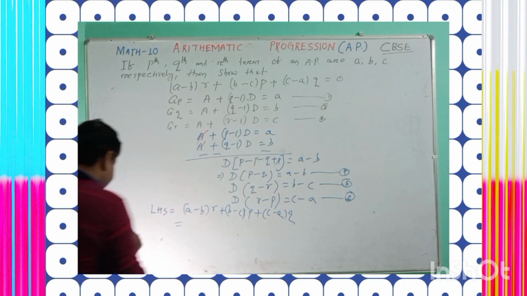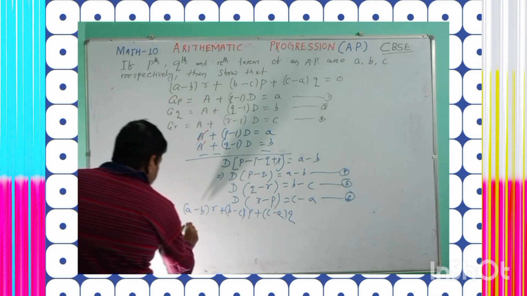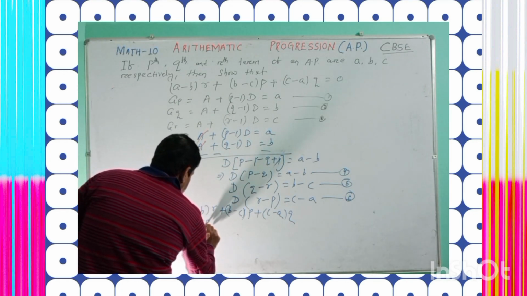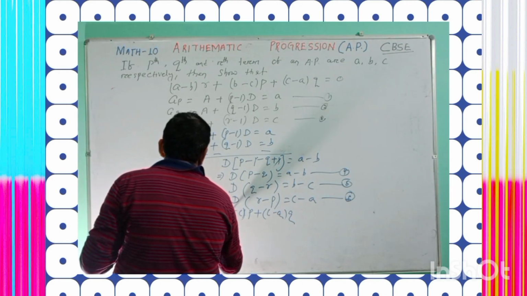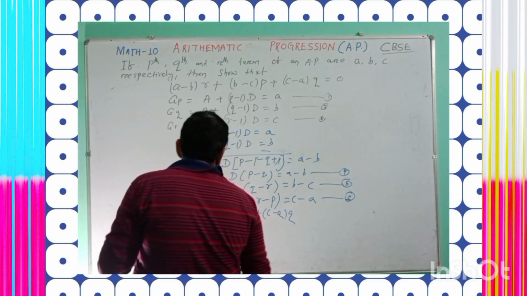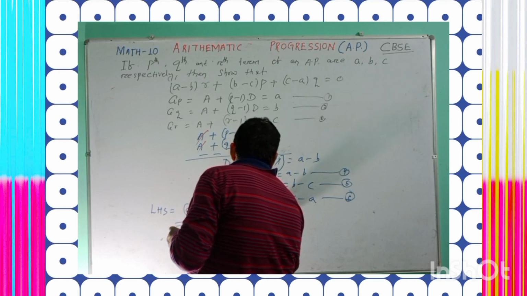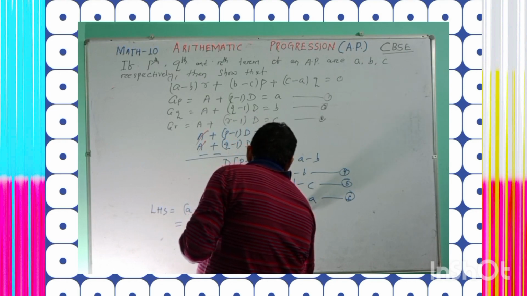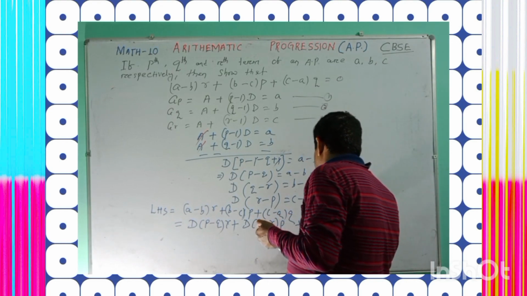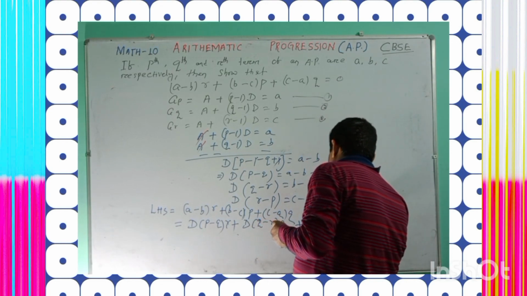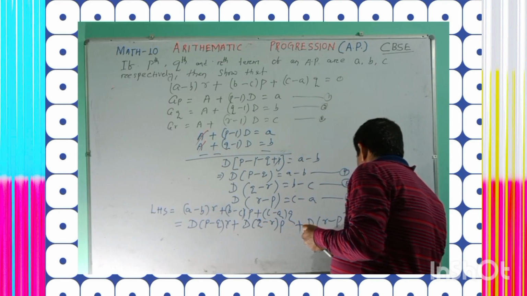Now in place of a minus b, you can write D whole into p minus q into r, plus in place of b minus c, you can write D whole into q minus r whole into p, plus in place of c minus a, you can write D whole into r minus p into q. Okay.